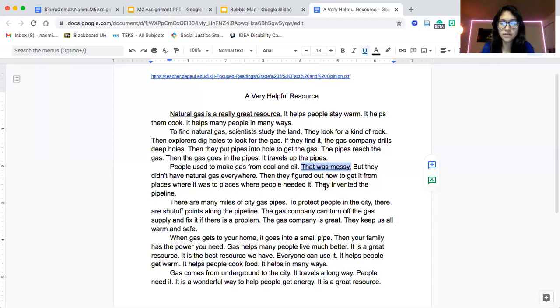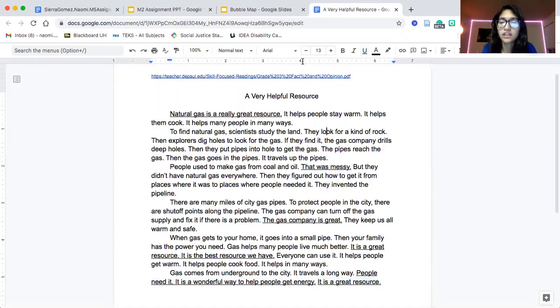Here is another one. The author also states that the gas company is great and that natural gas is one of the best resources we have. It is a great resource. It is the best resource we have. And then in the last paragraph, the author says, people need it. It is a wonderful way to help people get energy. It is a great resource.